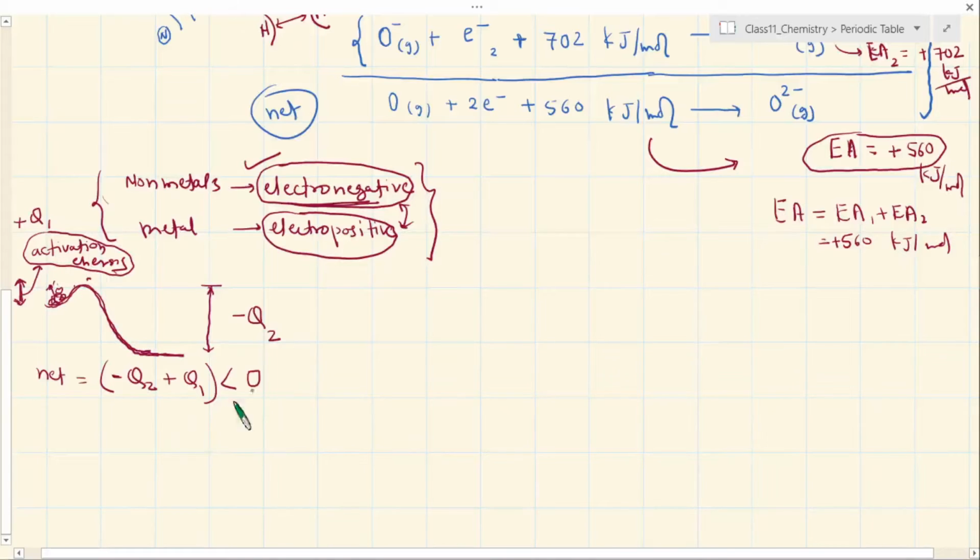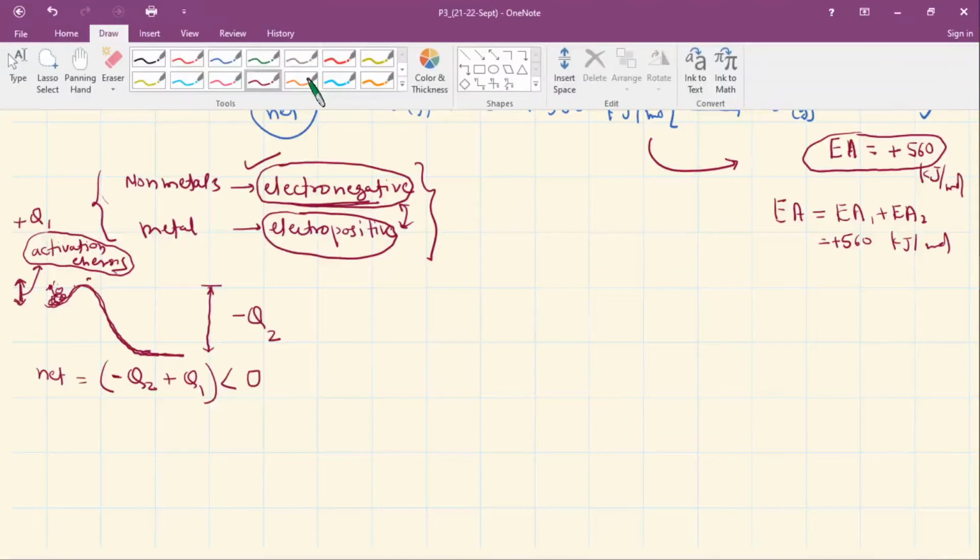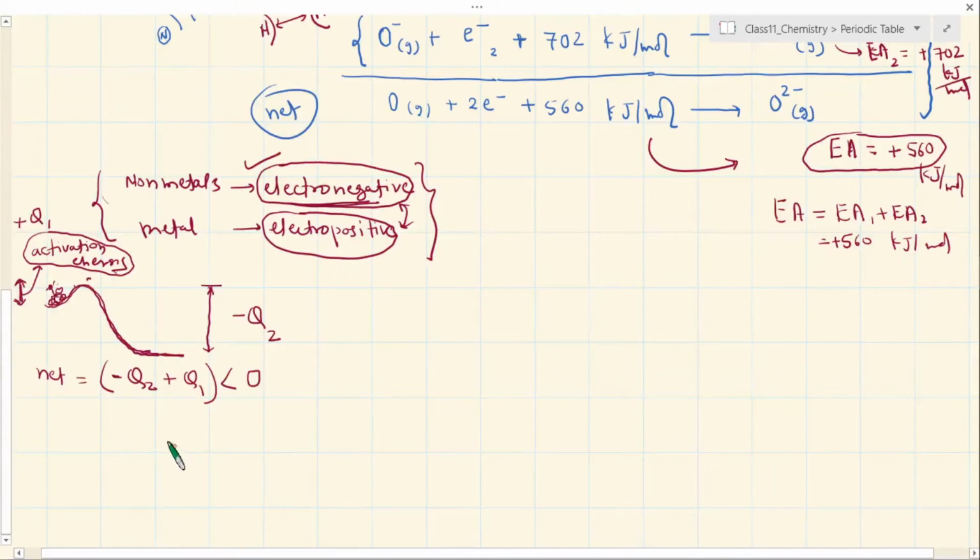Now let's again discuss the factors which are responsible for affecting the value of electron affinity, just like we discussed the factors affecting ionization energy.